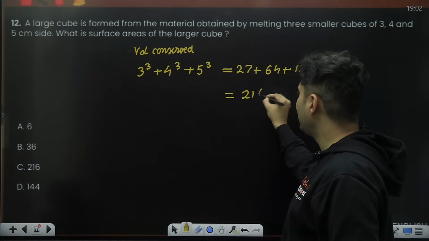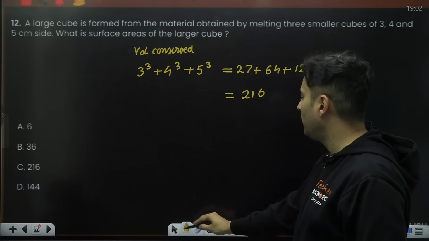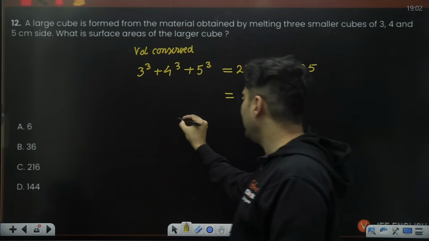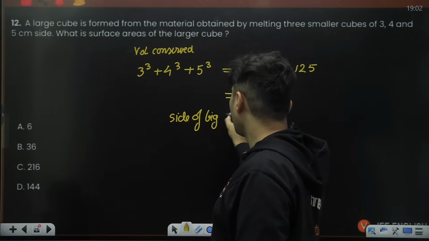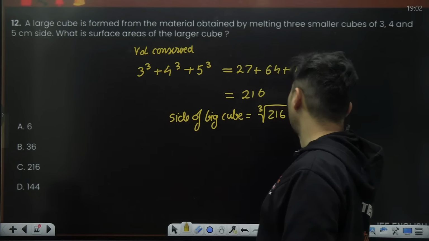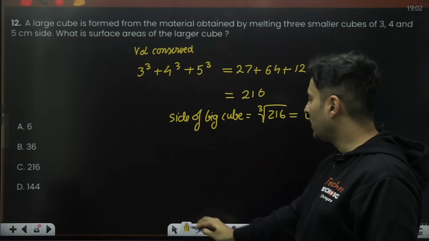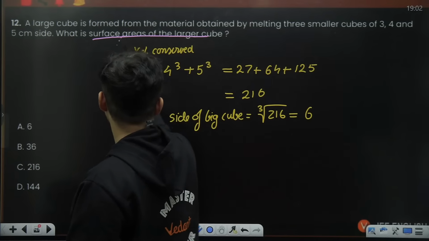Oh, 216. Just check 216, guys. And 216 is actually a perfect cube. So the side of the big cube will be the cube root of 216, which is nothing but 6. All right. So from this, we can find the surface area of the larger cube.